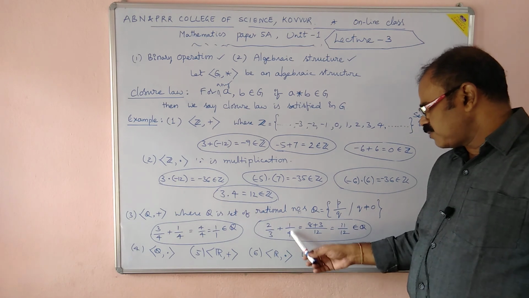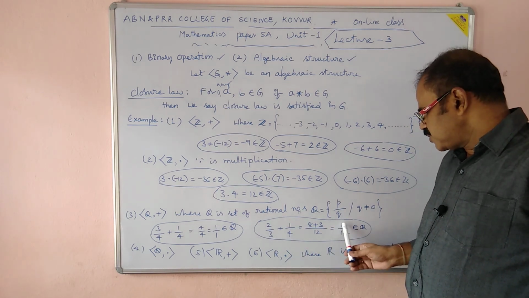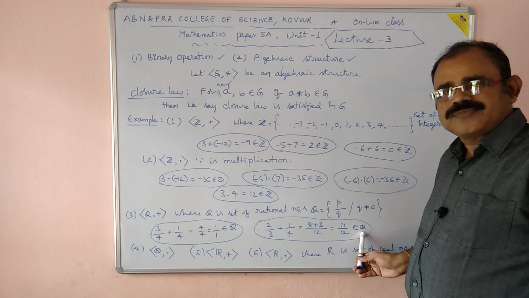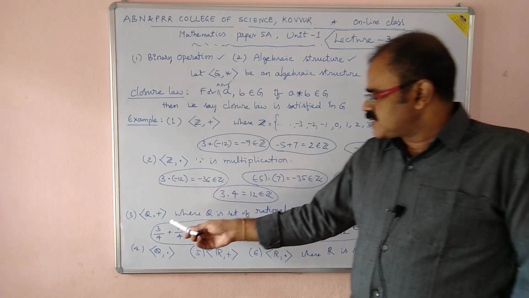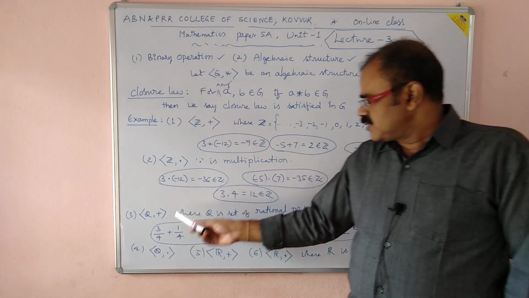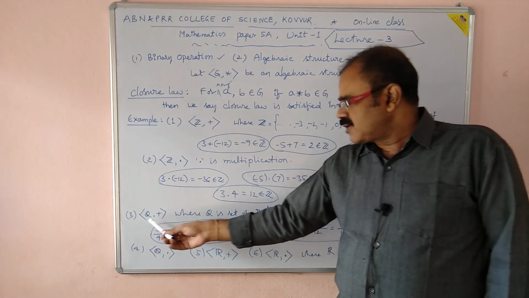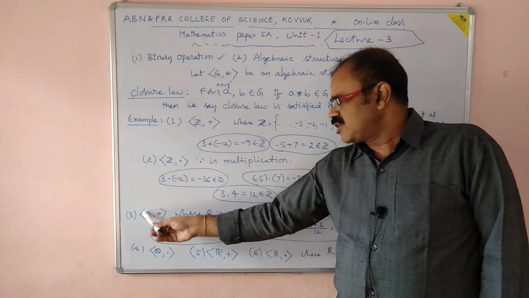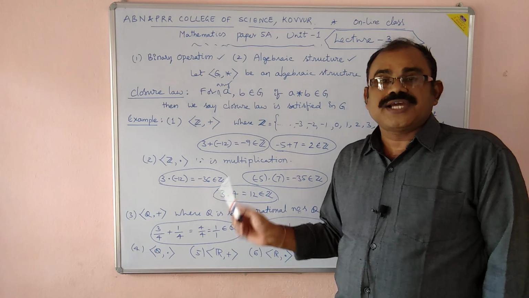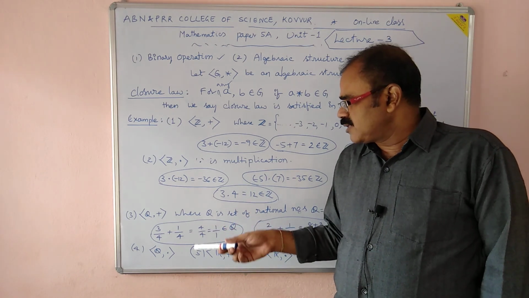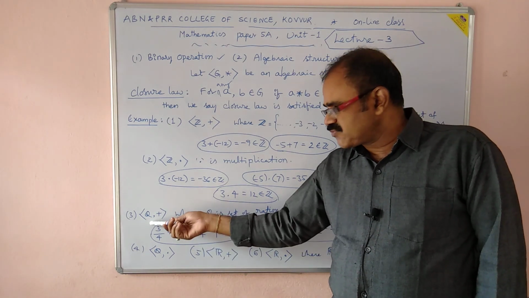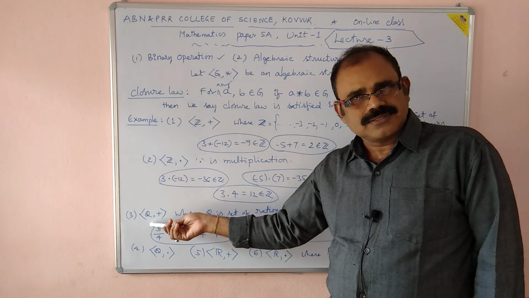Similarly, 2 by 3 plus 1 by 4, 8 plus 3 by 12, that is 11 by 12, which is a rational number. In this way, (Q, +) satisfies the closure law. Rational numbers with respect to addition, this algebraic structure (Q, +) satisfies closure law, or in other words closure law is satisfied in this algebraic structure (Q, +).